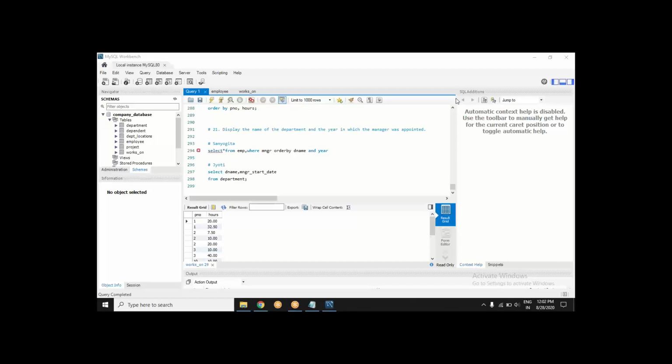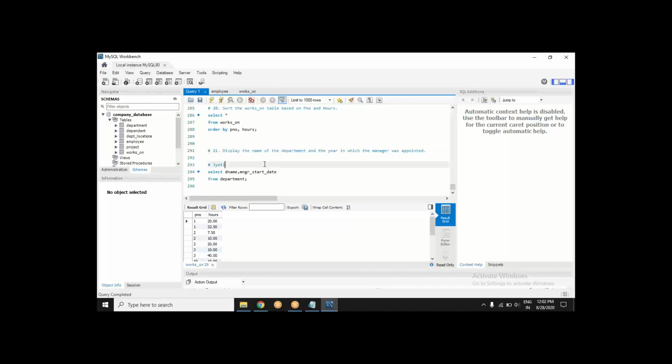Okay, enough tried. Let's see what's happening there. Sanyogita, you want to select asterisk from employee. Now, employee does not have the details which you wanted to fetch. Think about it, where you are getting these details. Guys, start thinking like that. Start constructing the query. You have seen more than enough now, so by now it should be in place.